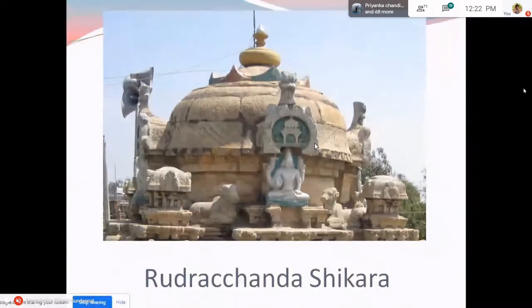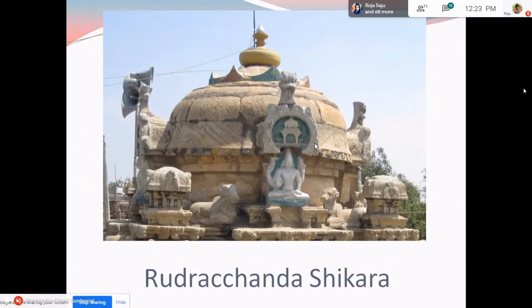But here, we have to understand, just because it carries the names Rudra, Vishnu, Brahma, it is not sectarian. You can find a Rudrachanda Shikara on a Vaishnava temple, or vice versa. You can find a Vishnuchanda Shikara on a Shaiva shrine also. It is not sectarian. We even find this kind of Shikaras on Buddhist and Jaina structures also.